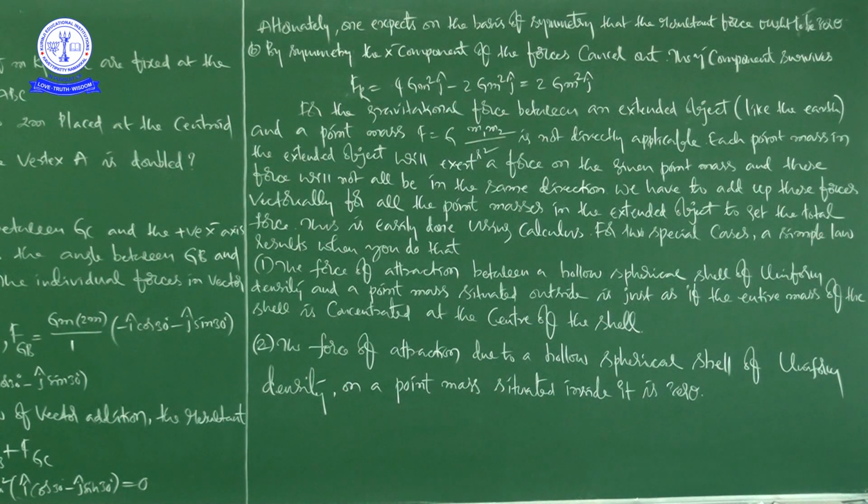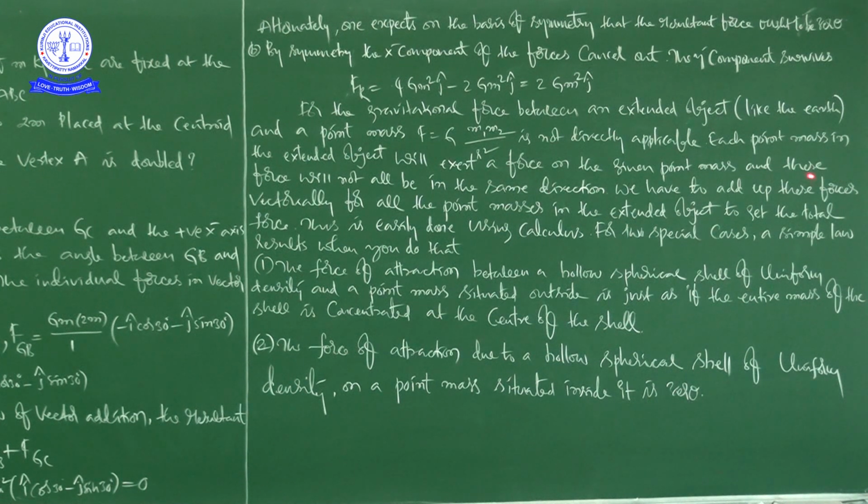Now, each point mass in the extended object will exert a force on the given point mass, and these forces will not all be in the same direction.